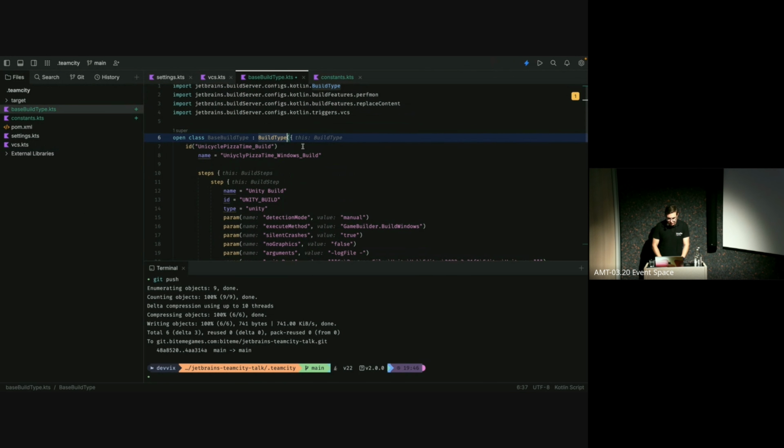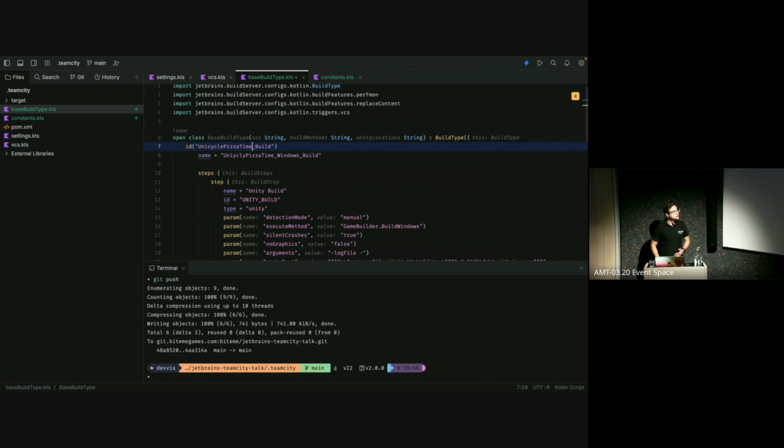And let's also give it some parameters now, because otherwise it's always going to run our Windows build. And yeah, of course, we don't want that. So we can give this an OS, which will be a string. We'll also add a build method, which will be a string. And we will add a Unity location that will be a string. Just some basic parameters that we can use to make this a little more dynamic.